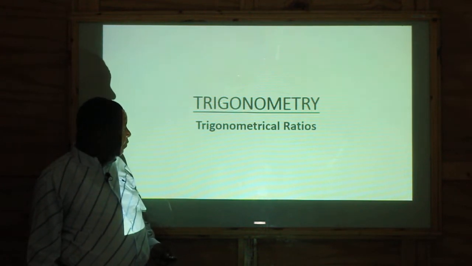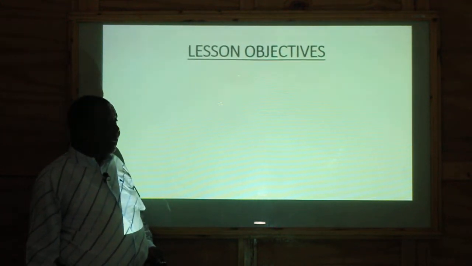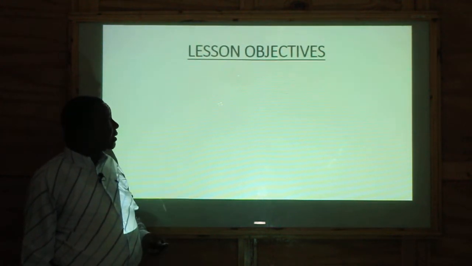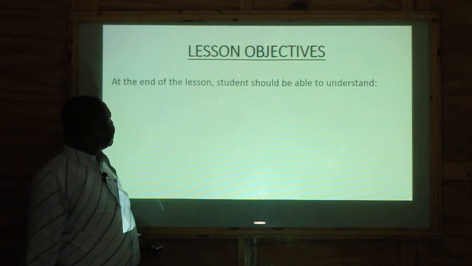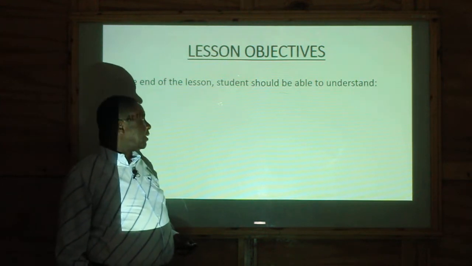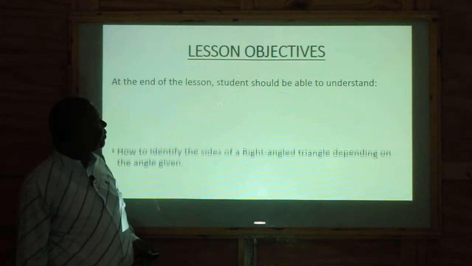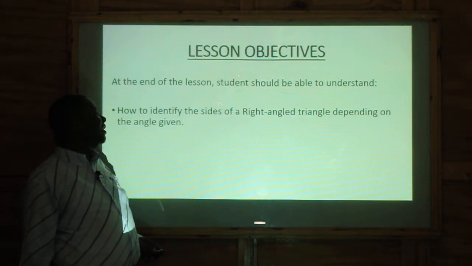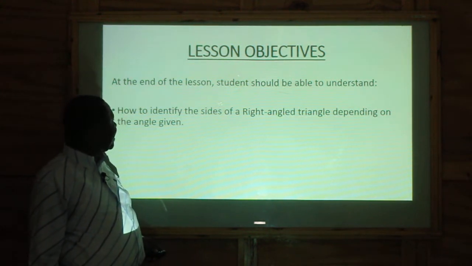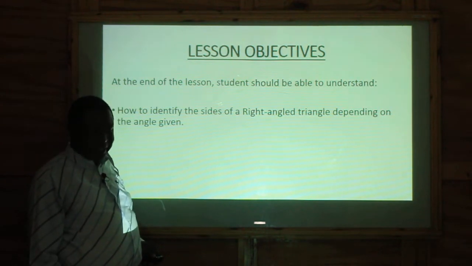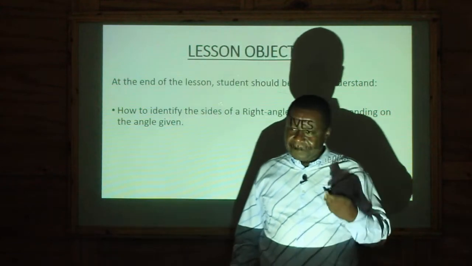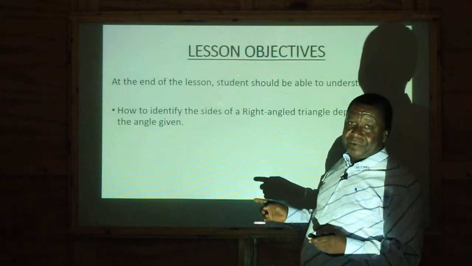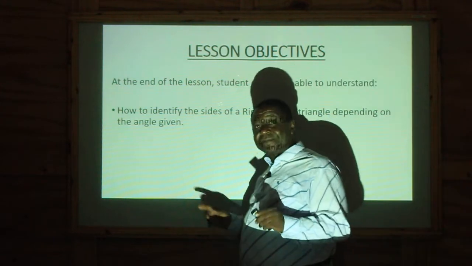So before going deeply into the topic, let's take the next slide. We are going to look at certain objectives of the lesson today. Like you can see, at the end of the lesson, students should be able to understand how to identify the sides of a right-angled triangle depending on the given angle. So I want you students to understand, first of all, before we even go to trigonometry itself, you should be able to identify the sides.